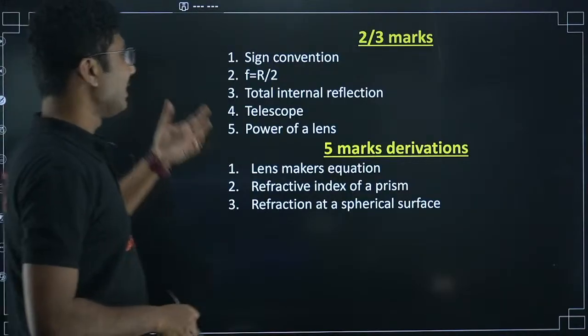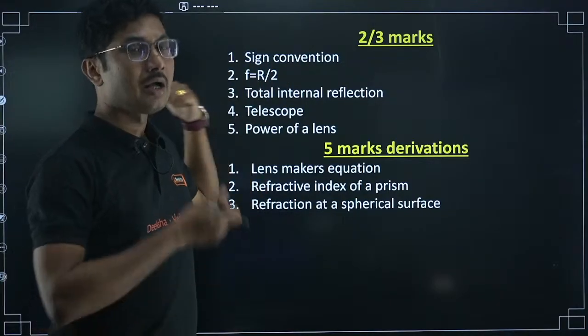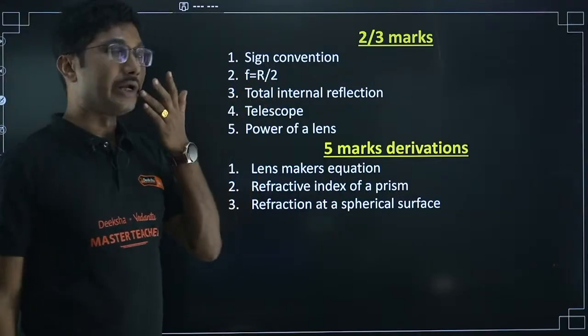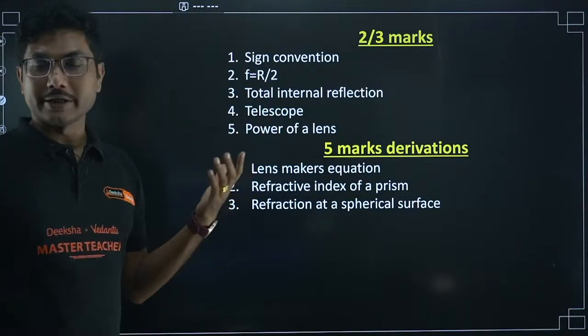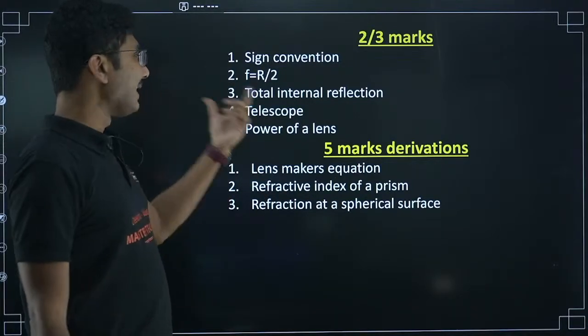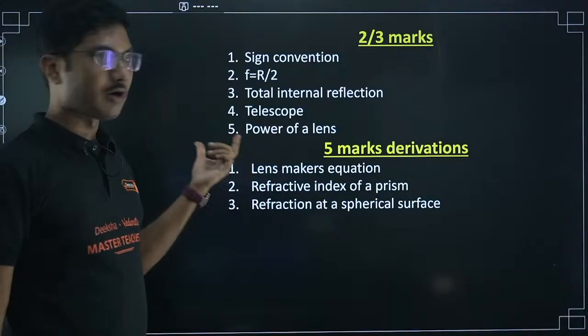Now let's see the 2-3 marker questions. Sign convention: remember the sign convention diagram and which side is positive, which side is negative. F is equal to R by 2 derivation. Total internal reflection: conditions for total internal reflection, and what is total internal reflection? These are all important. Telescope, formula for telescope. Power of a lens, what is power of a lens?